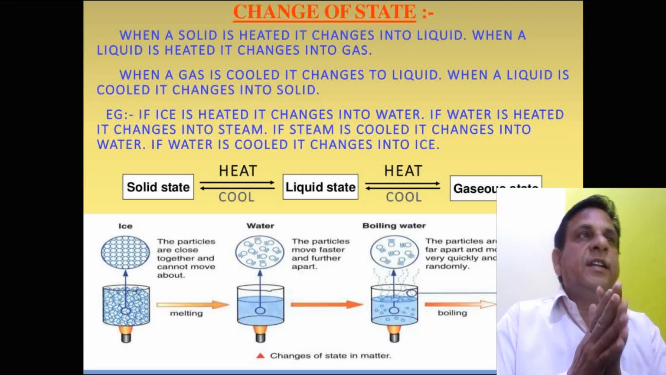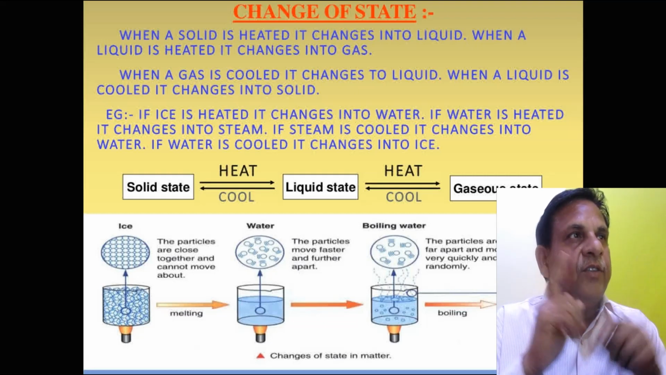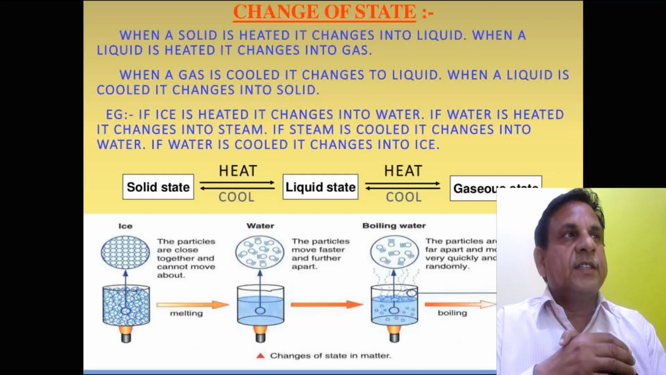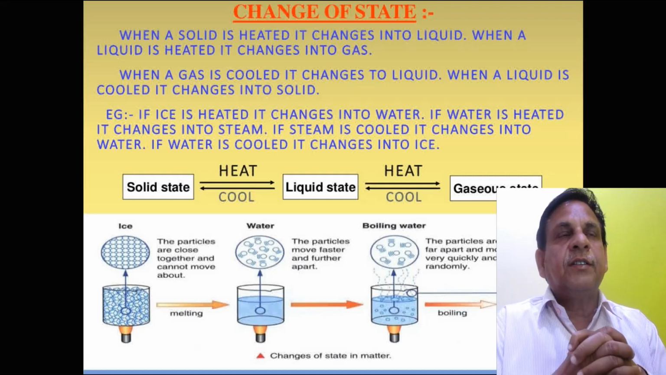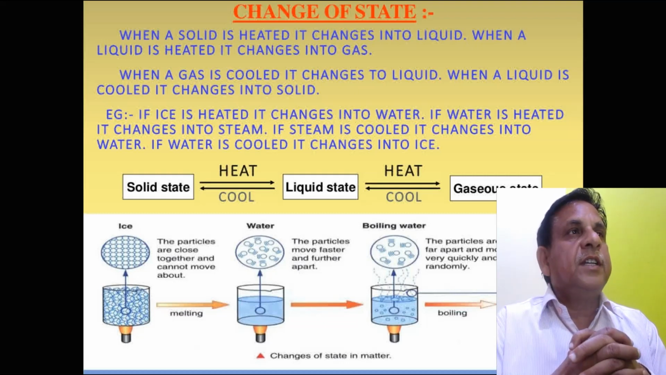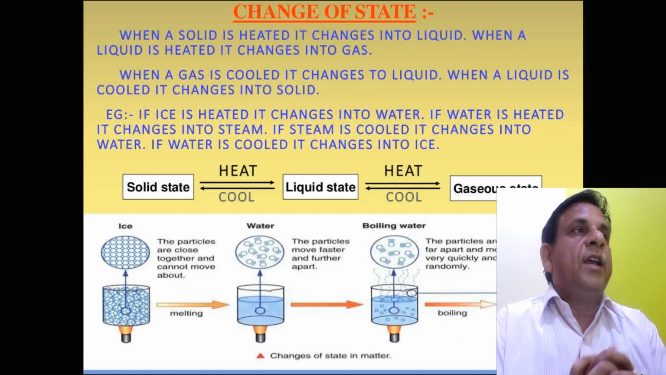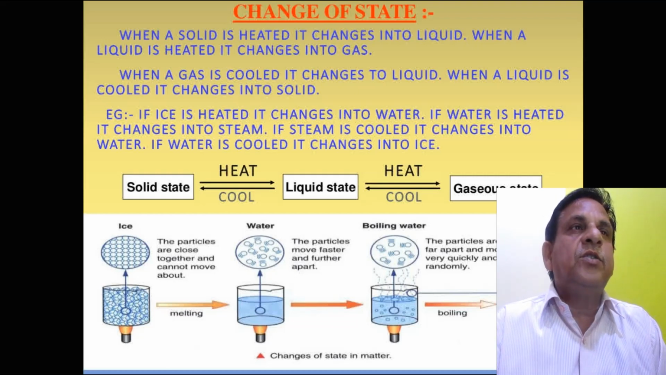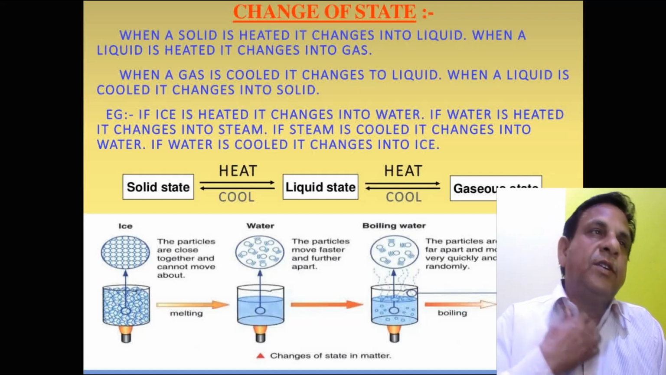When a solid is heated, it changes into liquid. When a liquid is heated, it changes into gas. When a gas is cooled, it changes into liquid. When a liquid is cooled, it changes into solid. For example, if ice is heated, it changes into water. Ice is the solid form. The solid form of water changes into liquid water.